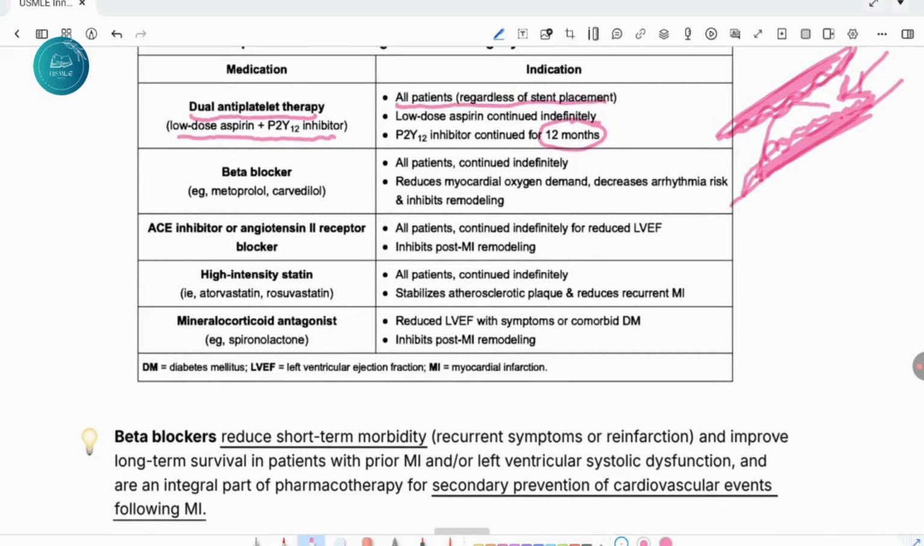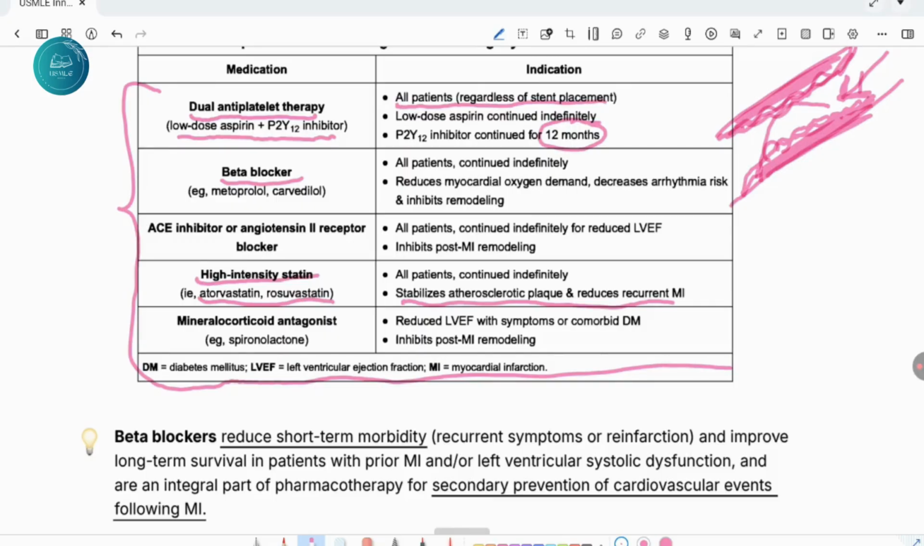Okay, and we will give the patient high intensity statins that will stabilize atherosclerotic plaques and reduce recurrent MI. So this is an important question in scenarios or in the boards. They will ask you, if the patient had MI, which of the following drugs will decrease the risk of remodeling of the heart. So it is important that you remember all the drugs that we give post MI. Beta blockers.